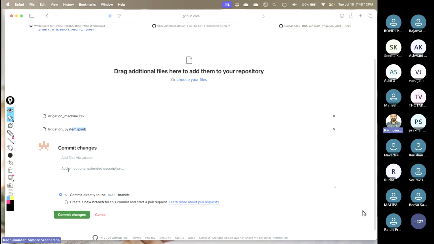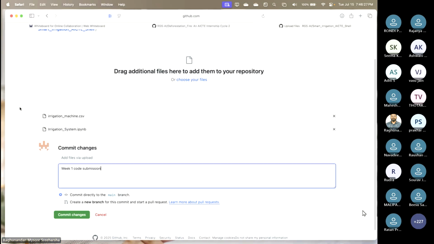Now always have the practice of putting comments here, commit messages. I will say week 1 code submission. This is only for my sake, so you can also put something creative that will help you out. So click on commit changes.